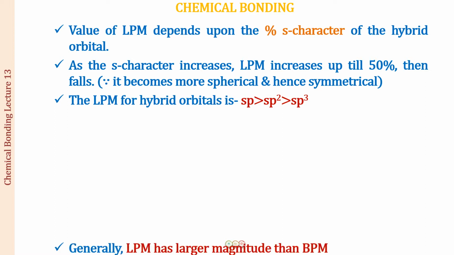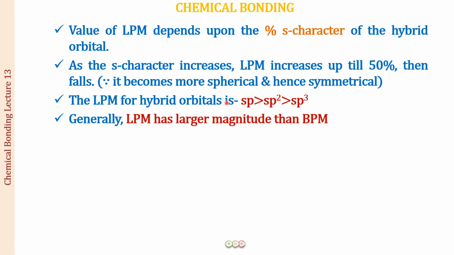The lone pair moment for the hybrid orbitals is maximum for sp, then sp2, and then sp3. If you consider the percentage, in sp we have an equal percentage of s character and p character, so it is 50-50%, and then it falls, because in sp2 it is 2 parts of p and 1 part of s, and in sp3 it is 3 parts of p and 1 part of s, coming to 25% s character.